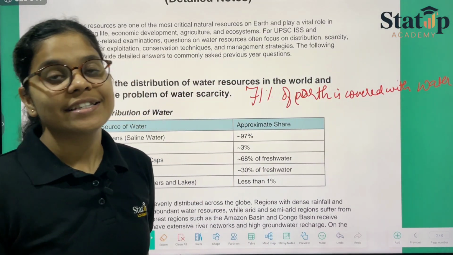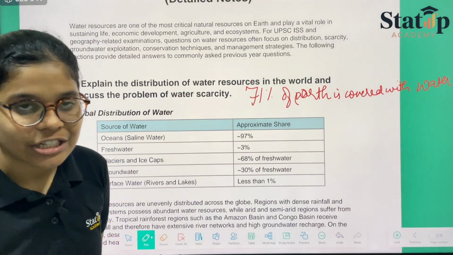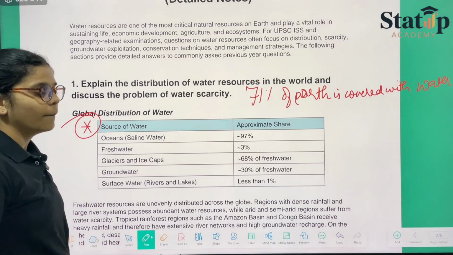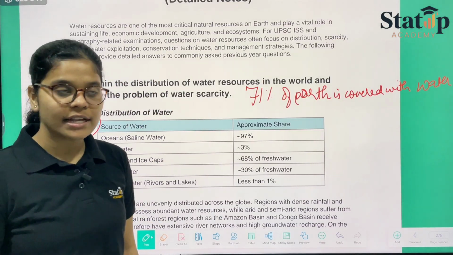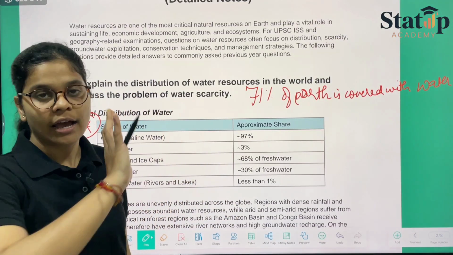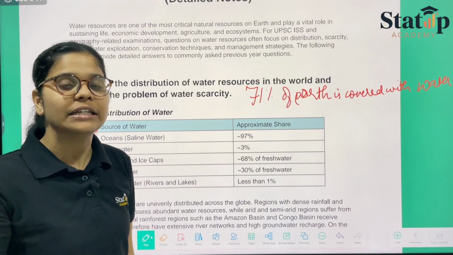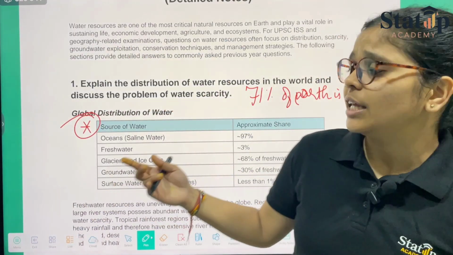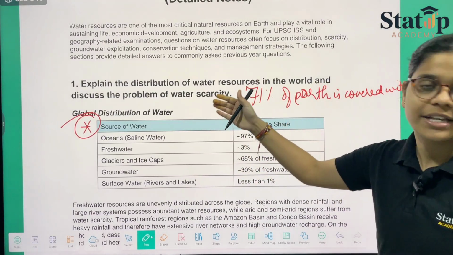Therefore, why is there a need to conserve water? There is a need to conserve water because of this particular thing. This table explains itself that the earth has unfair or uneven distribution of water. Therefore, water scarcity problems are there.